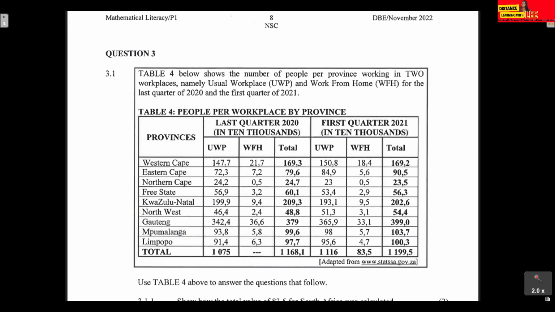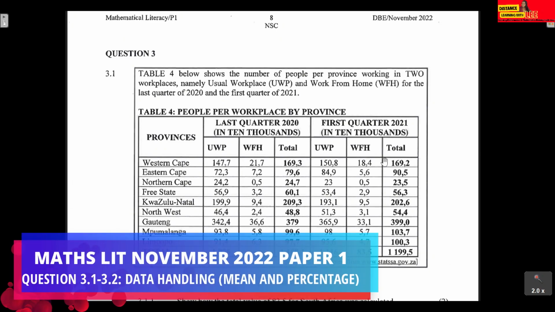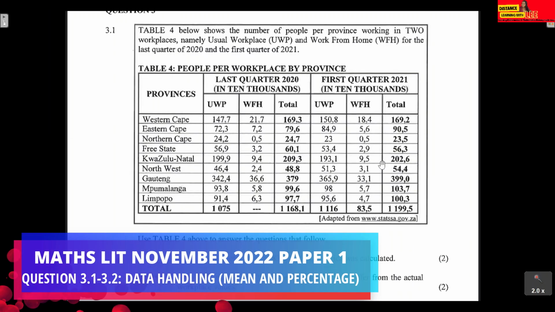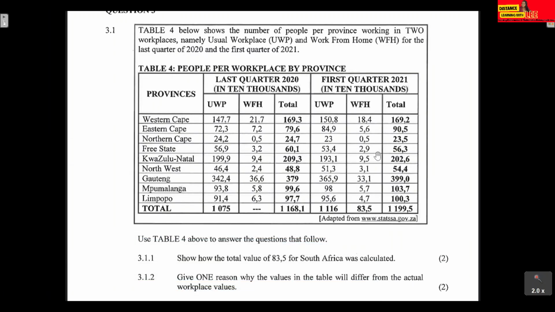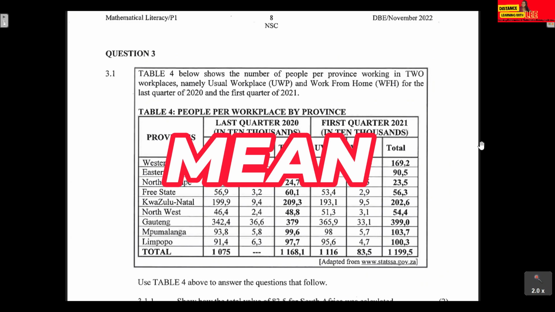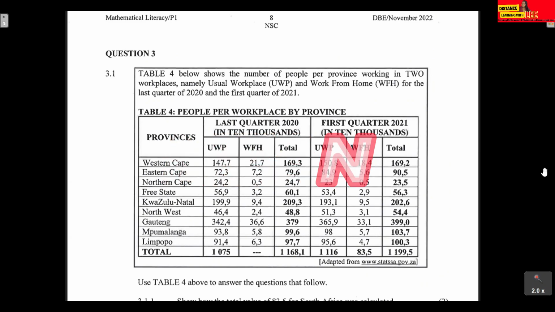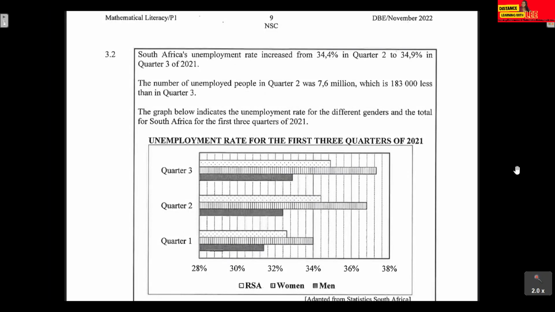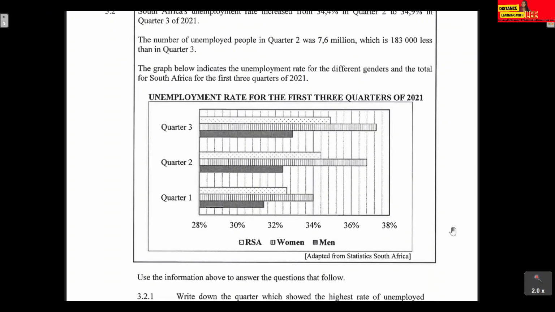In this video tutorial, guys, we're going to be tackling question 3.1. In question 3.1, we're going to be interpreting the data information that is given to us, and we're also going to be calculating the mean. So this question falls under data handling, because we're going to be calculating mean and interpreting the data that is given to us. We're also going to be tackling question 3.2, which is also still under the topic of data handling. We are still interpreting this clustered horizontal bar graph that is given to us here, and we're just going to